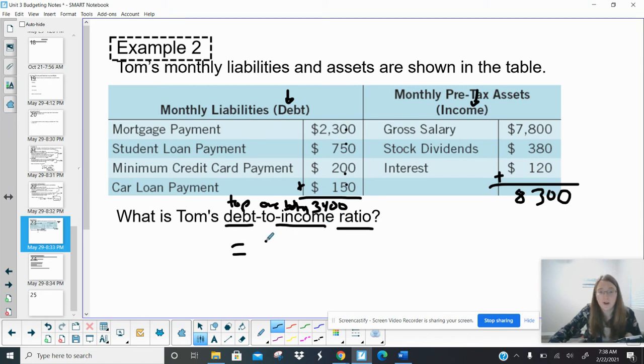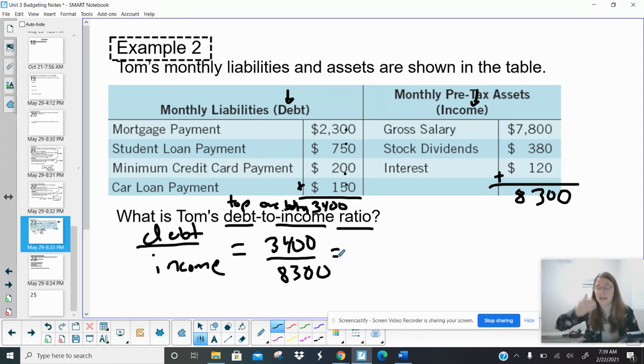So this 3,400 is going to go on top because that's the debts. And then this is going to go on bottom because that's the income. And again, this is a formula, monthly debt over monthly income. Now, this is going to give us a decimal, but we want to show it as a percentage. So 3,400 divided by 8,300. So as a decimal, this is 0.41. Yeah, it's 0.409, that rounds to 0.41.